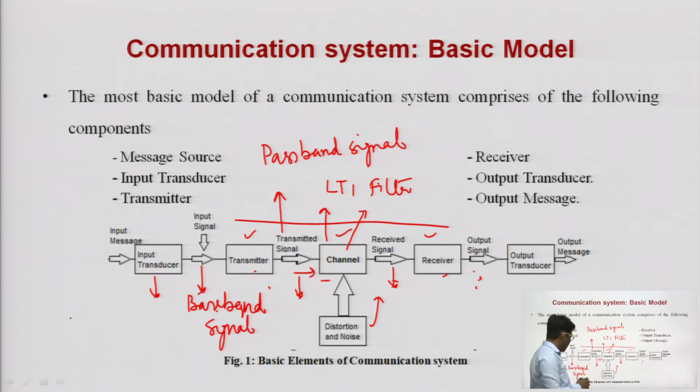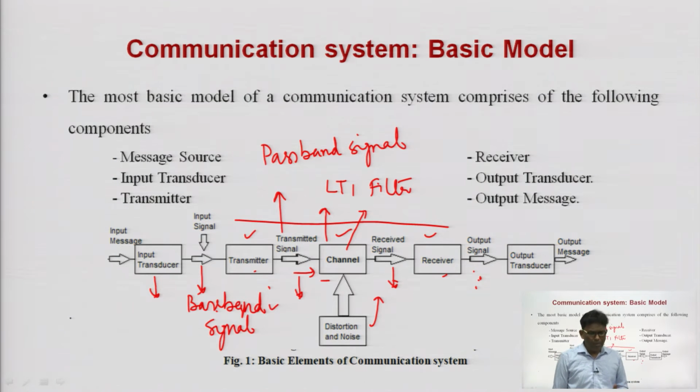So, what are the differences between the baseband signal and the passband signal? My speech in raw form, without passing through the transmitter, is a baseband signal. In speech, the lowest frequency component we practically use is 300 hertz and the maximum frequency component is 3.5 kilohertz.